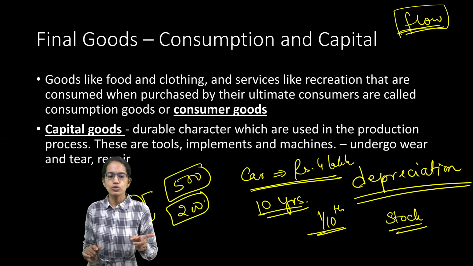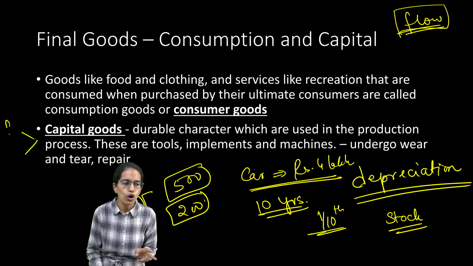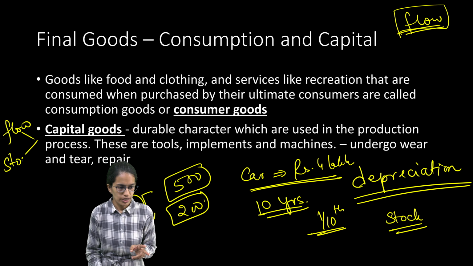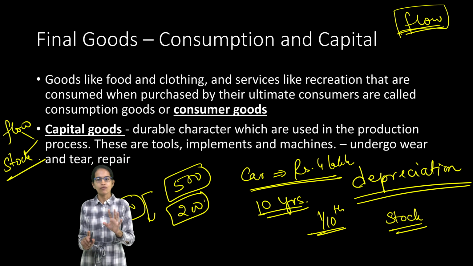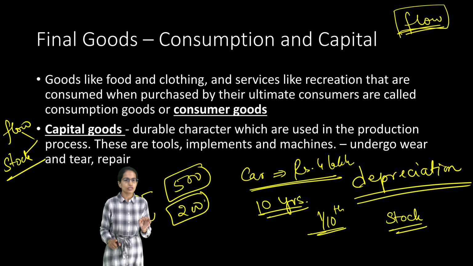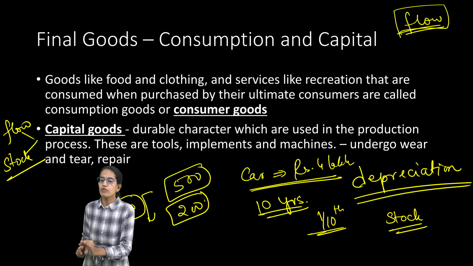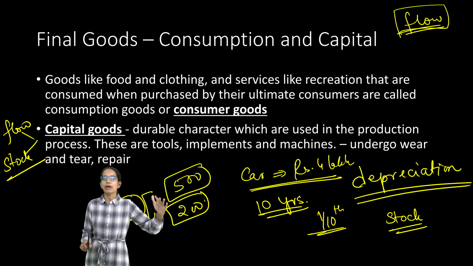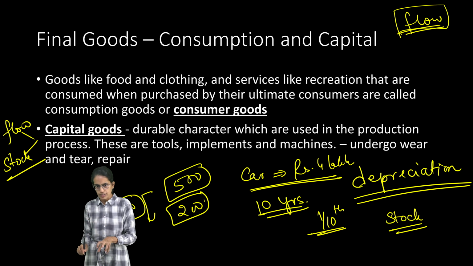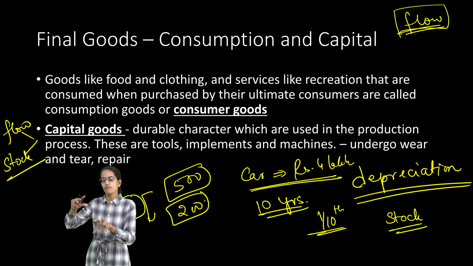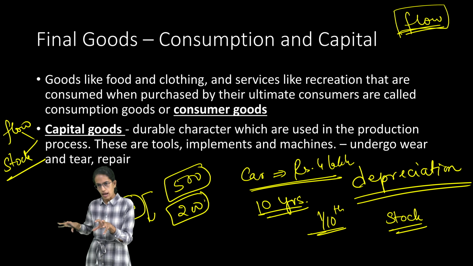So under capital goods, we need to understand flow and stock. Extremely important. So far what we have done is we have understood that under economics we deal with final goods. However, there are intermediate goods as well, but in economic terms we focus only on final goods. These final goods can be further subdivided into consumption goods and capital goods.